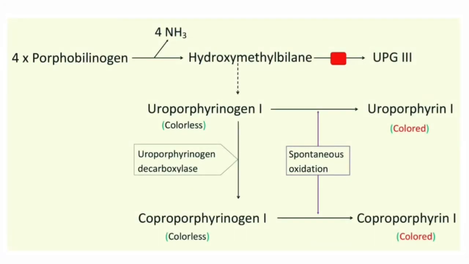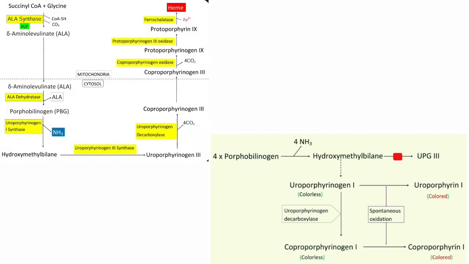Due to this enzyme deficiency, type 1 isomers are formed, that is type 1 porphyrinogens are formed, and these type 1 porphyrinogens are converted into type 1 porphyrins. Because of this, it leads to ineffective feedback inhibition, which further increases the rate of formation of type 1 porphyrins. When type 3 porphyrins are formed, the feedback inhibition is good, but whenever due to this enzyme deficiency, type 1 are formed in excess, it affects the feedback inhibition in such a way that it cannot effectively inhibit this key enzyme of heme synthesis.